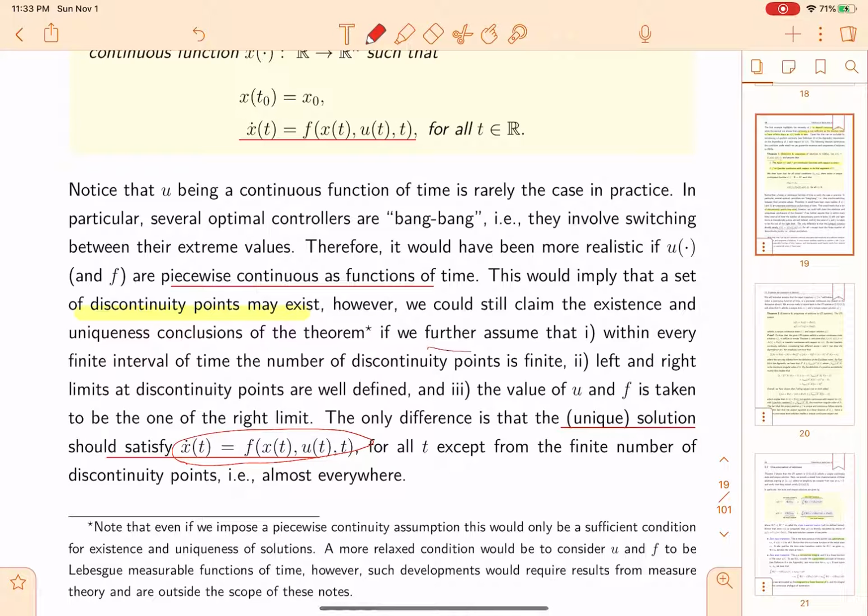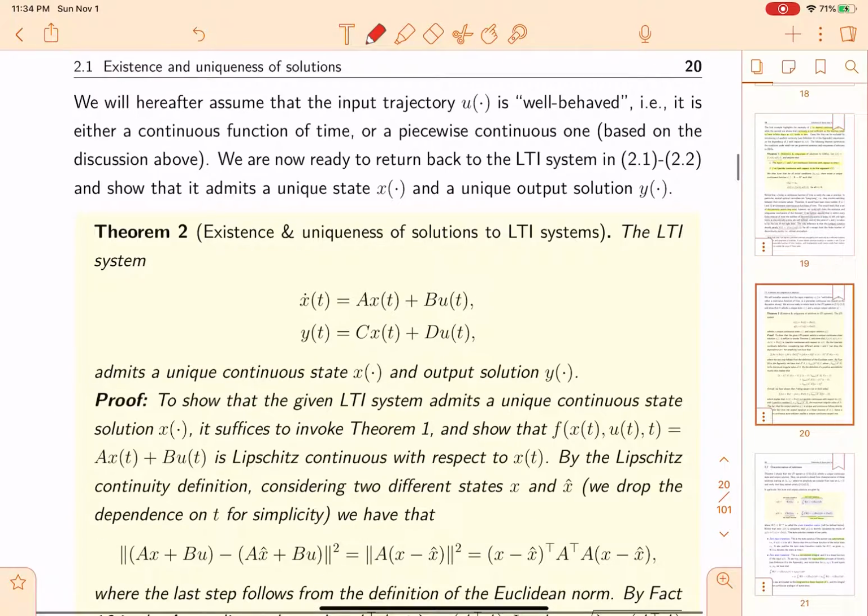We will further make two assumptions. Within every finite time interval, the number of discontinuities is finite, and the left and right limits at the discontinuities are well defined. So here we assume the input trajectory is well behaved.